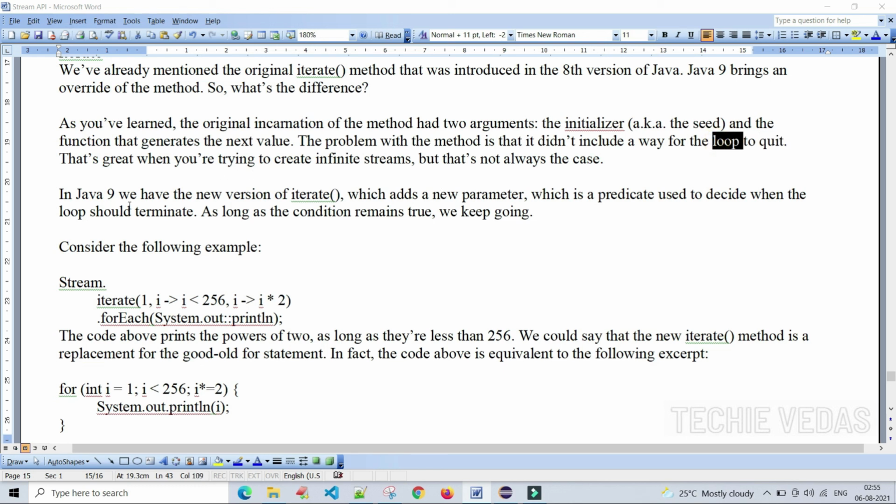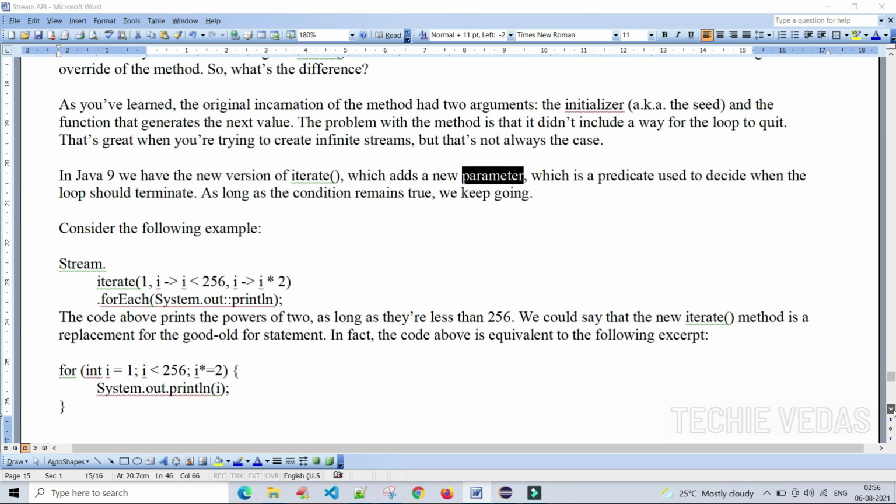In Java 9, we have a new version of iterate, which adds a new parameter, which is a predicate used to decide when the loop should terminate. As long as the condition remains true, we keep going. Let's see an example to understand these things in a better way.